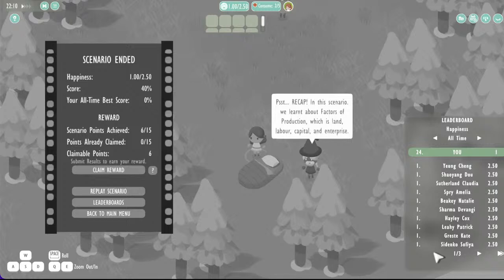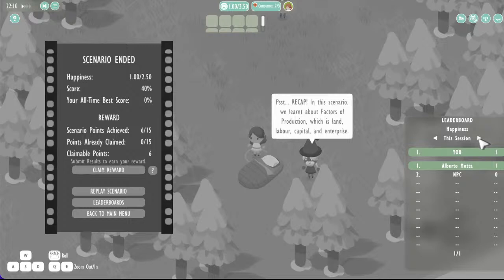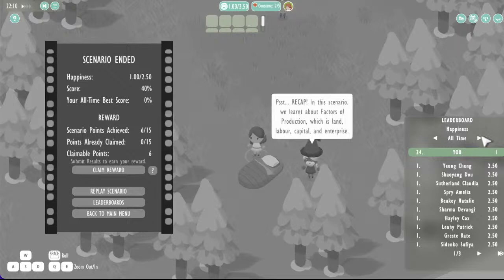But some levels may be a little more open-ended. The question could be a little more interesting and big. And in these levels, you will see that there's going to be a distribution, and students are going to essentially compete with each other for the top score. We are going to use the best score ever achieved by a student as the benchmark. In this case, that score is 2.5 happiness for the day. You can also have a look at the session happiness. In this case, it was just me, because this is not a tournament scenario, but it could also involve other students sometimes. But generally speaking, this is the leaderboard that you want to look at.